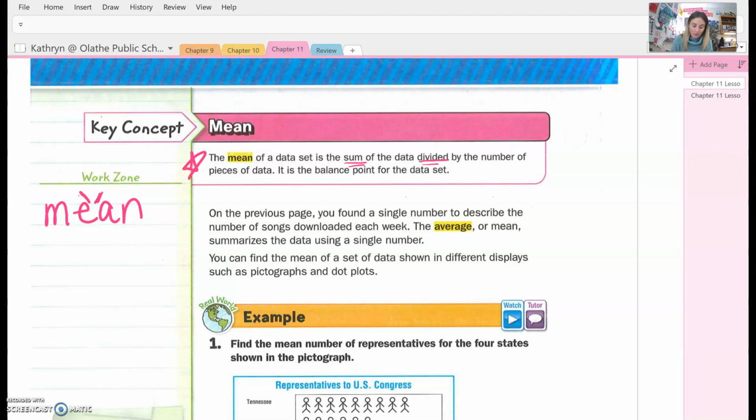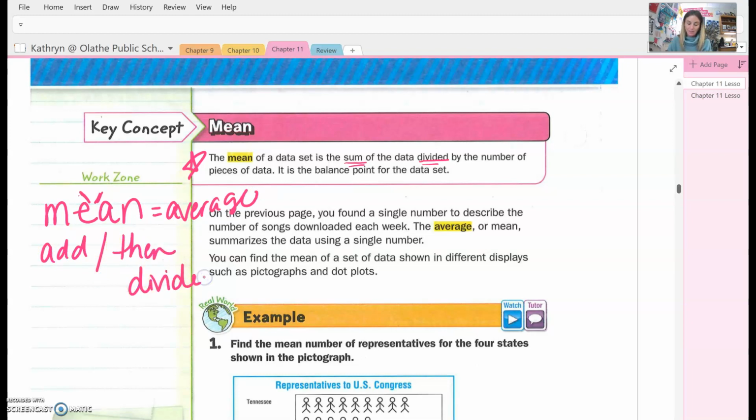So mean, okay, you're going to remember mean as the average, okay? Add, then divide. That's as easy as it gets, okay? It says right here, the average or the mean. So anytime you write the word mean, it's so mean that Mrs.